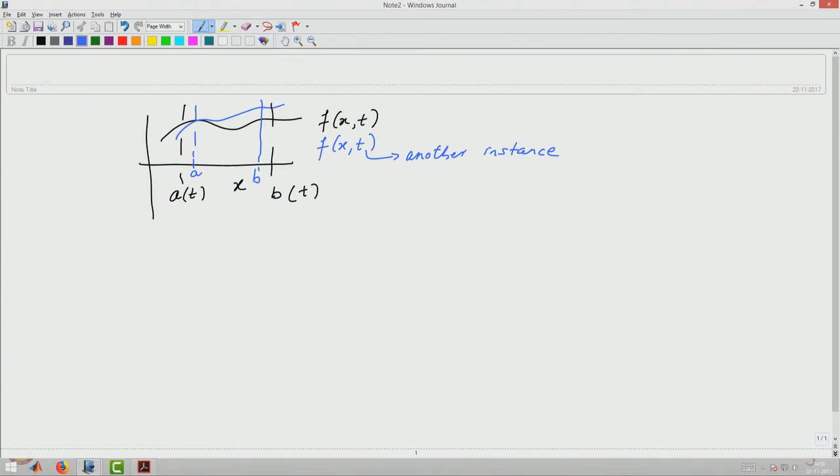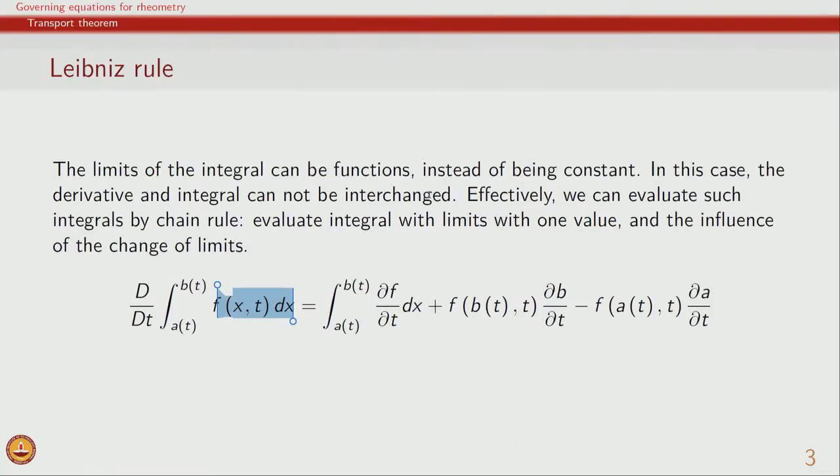So, we are interested in this integral of f of x dx from a to b, but a and b are themselves functions of time. In this case, evaluation of this integral is not a problem, because we know the limits, though they are functions of time.